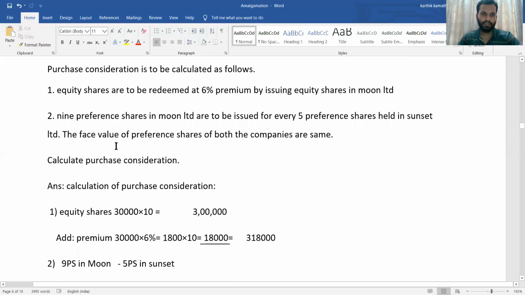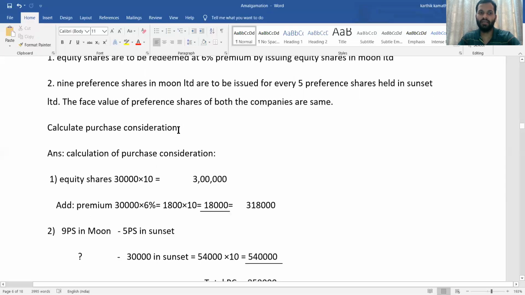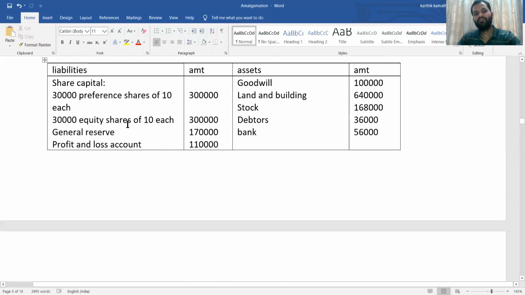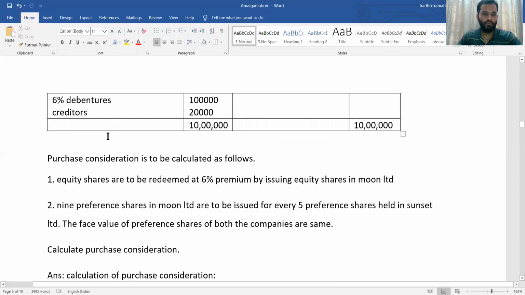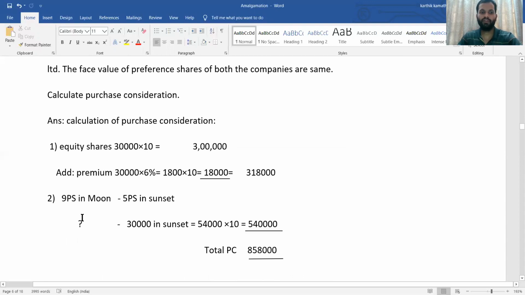First adjustment answer. Then second one, 9 preference shares in Moon are to be issued for 5 preference shares held in Sunset Limited. Now you see preference share information. Here 30,000 preference shares are given. So you go for the adjustment, 9 preference shares in Moon for 5 preference shares in Sunset. So there are 30,000 preference shares in Sunset. So do cross multiplication. 30,000 into 9 divided by 5. 30,000 into 9, that is 2,70,000, divided by 5, you will get 54,000. 54,000 into face value, that is 10, that is 5,40,000.